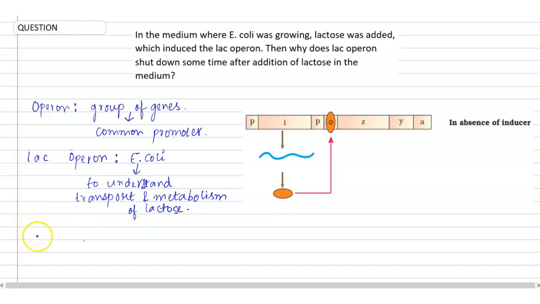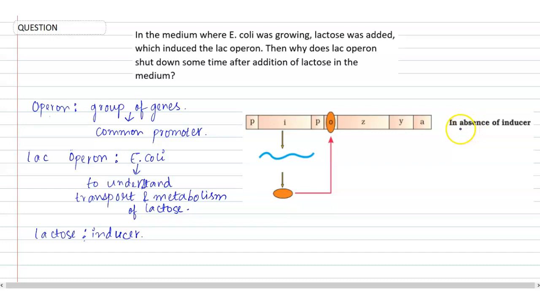And because this pathway is controlled by the lactose, we say the lactose is the inducer of this operon, which means how this pathway will work depends on the presence or the absence of the inducer, which is the lactose.